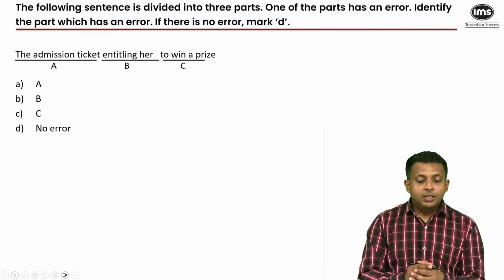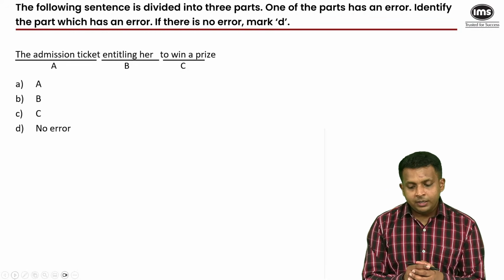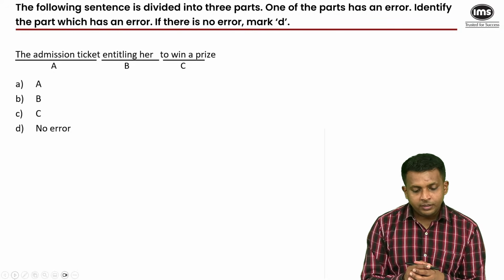Next one. The following sentence is divided into three parts. One of the parts has an error. Identify the part which has an error. If there's no error, mark D.